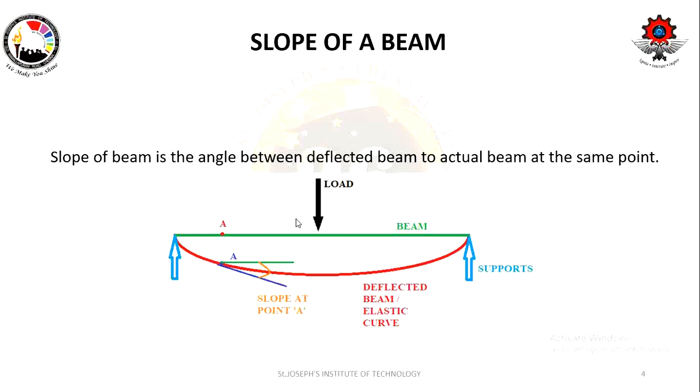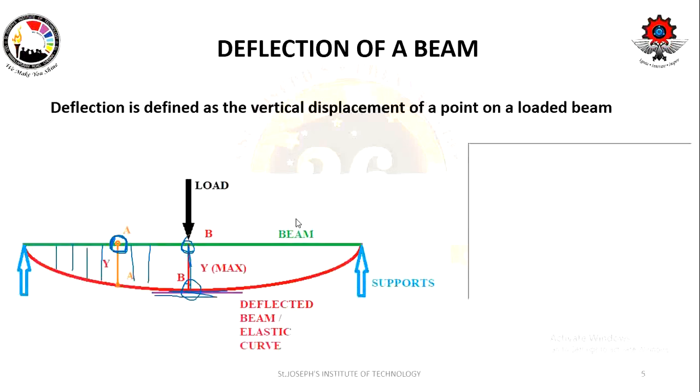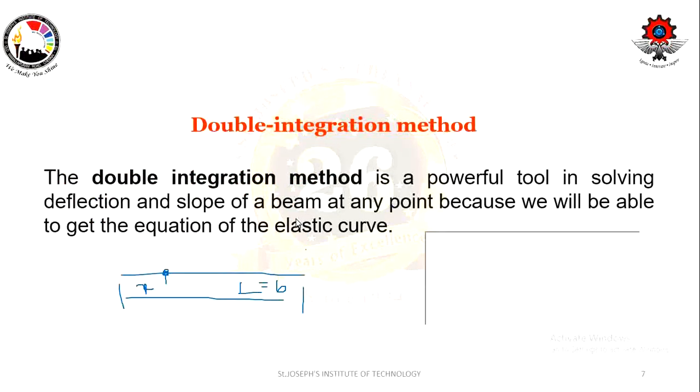Hence, for a single problem, you are going to get two constants with a single load. Keep it in mind. Imagine you have two loads or three loads or four loads; the number of constants is going to increase, and we are supposed to find all these constants.